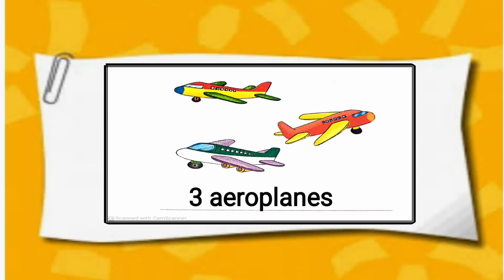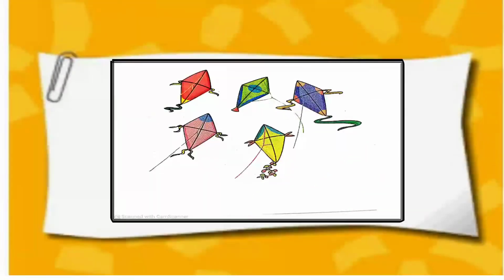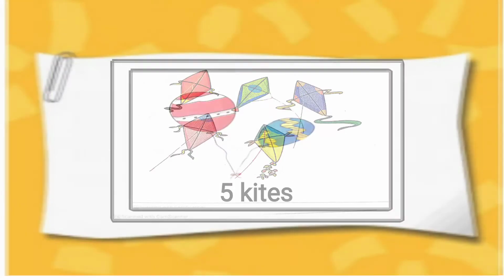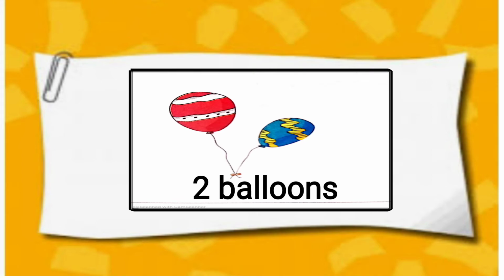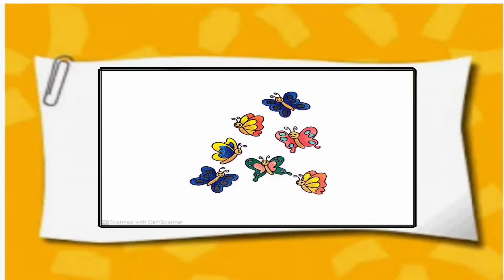Three aeroplanes. 5 kites. 2 balloons. 7 butterflies.